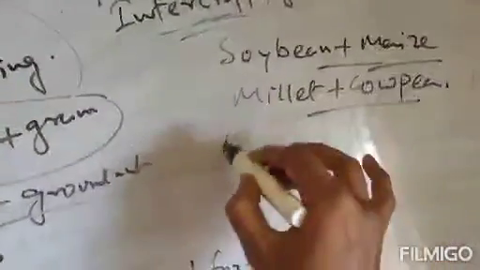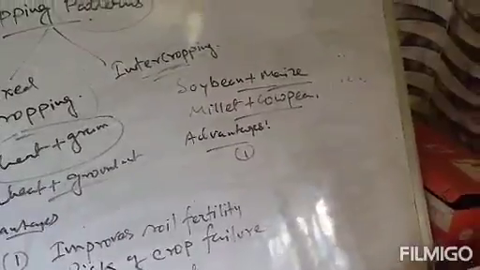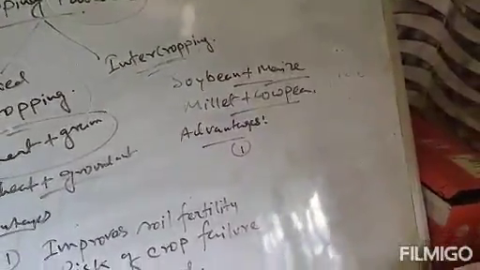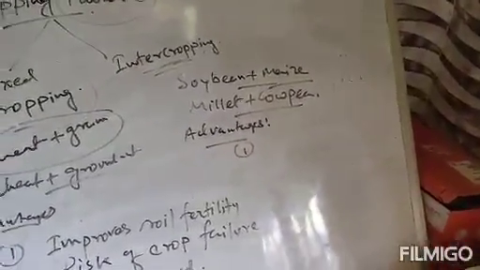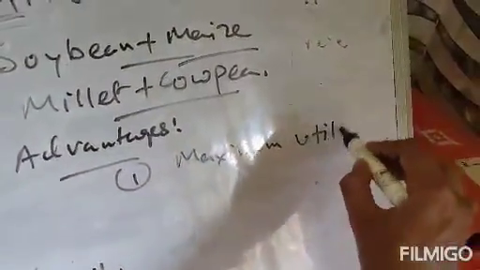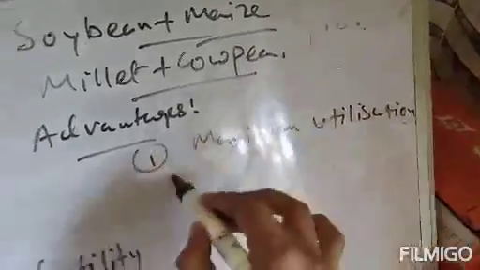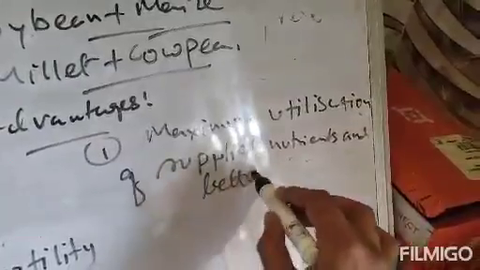Like mixed cropping, intercropping also has some advantages. So what are the advantages of using the intercropping system? Number one, it ensures maximum utilization of supplied nutrients and better returns. That is the first advantage of intercropping.